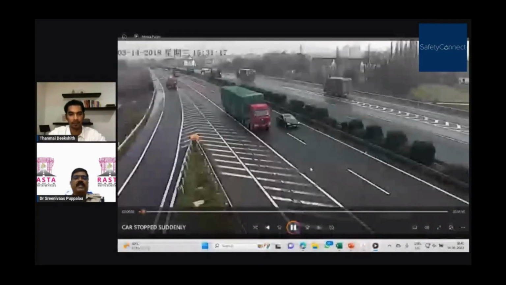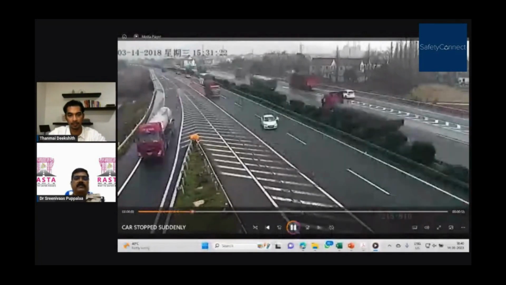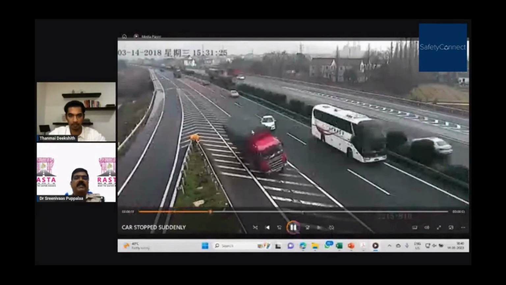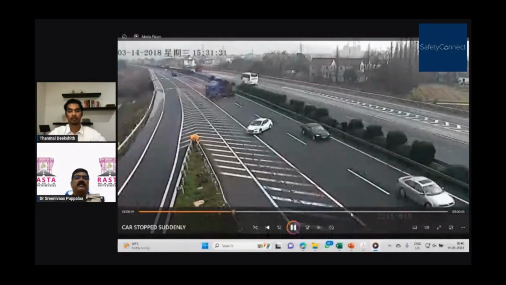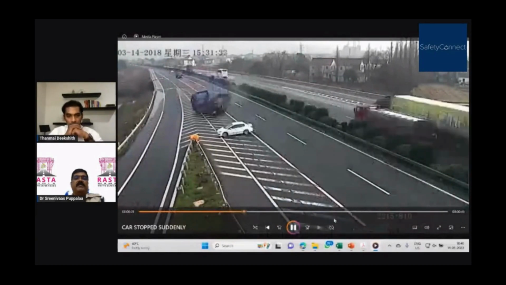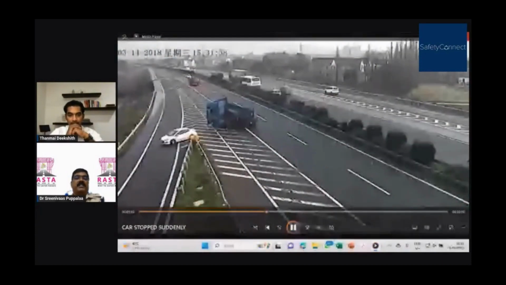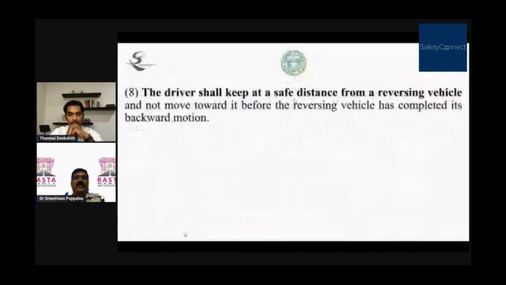What happens if we go against the flow of traffic? You see, suddenly he stopped against the flow of the traffic, and unfortunately, this driver suffered a lot. He is safe, thanks to this truck driver, but I don't know what happened. You see, another truck. Finally, this car driver is safe. So, a driver shall keep a safe distance from a reversing vehicle.